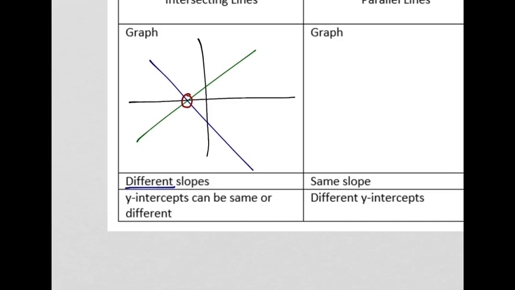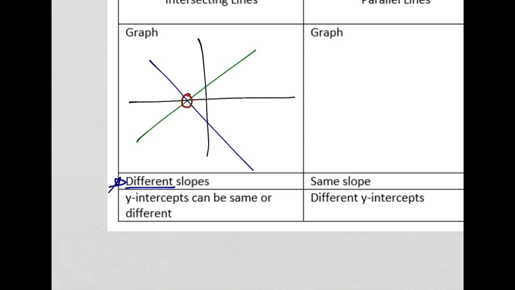So they have to have different slopes. And the y-intercepts can either be the same or different. You'll notice in this example I have 2 separate y-intercepts. But if I had the same y-intercept, I'll draw another example here, then the y-intercept is the point of intersection in that case. So when you're analyzing a set of linear equations, you want to know how many times they intersect without even graphing them. Look at the slopes and the y-intercepts. Especially if the slopes are different, they will cross somewhere. That's the key.